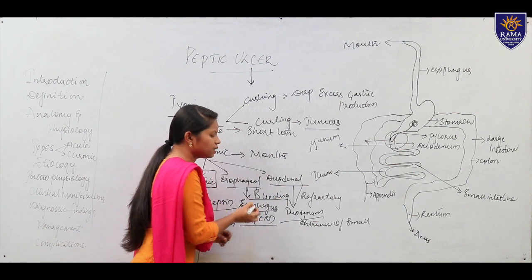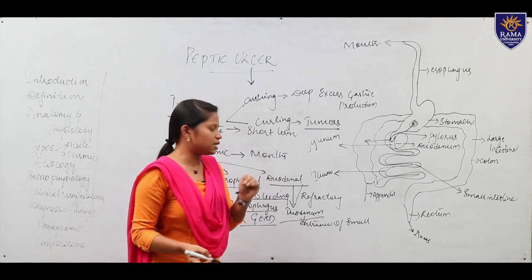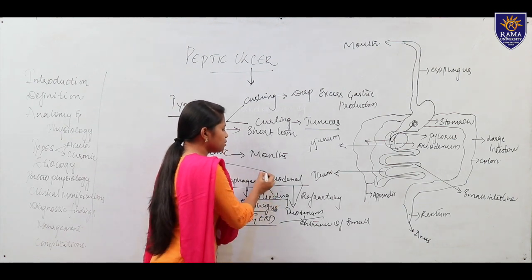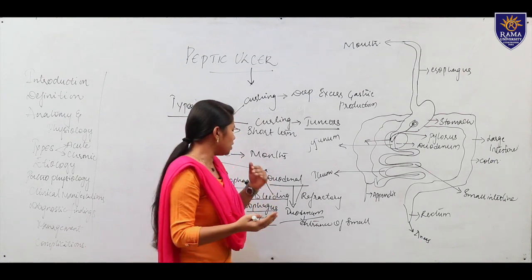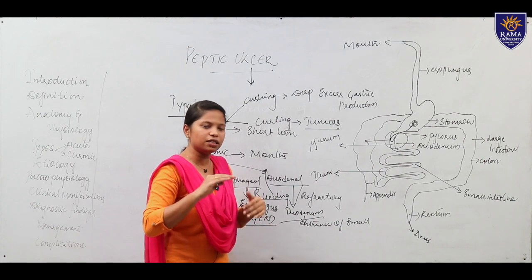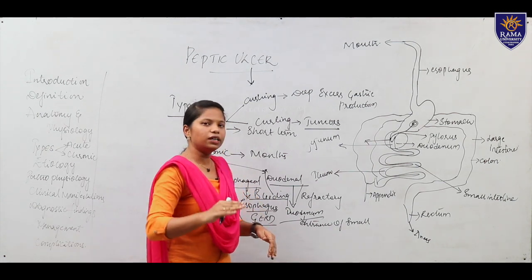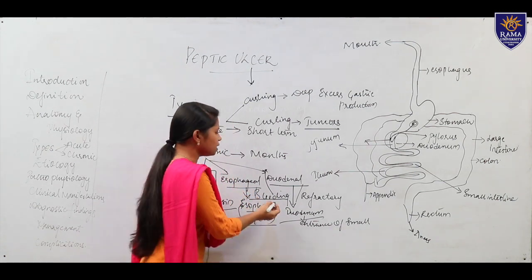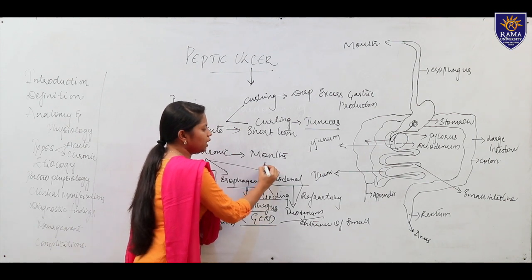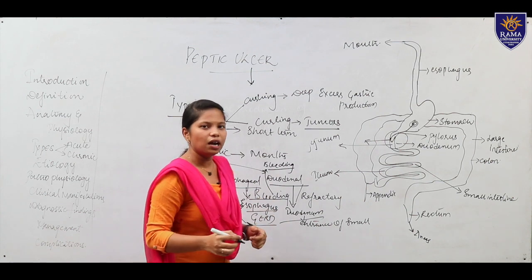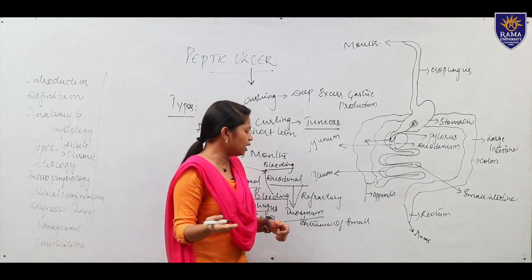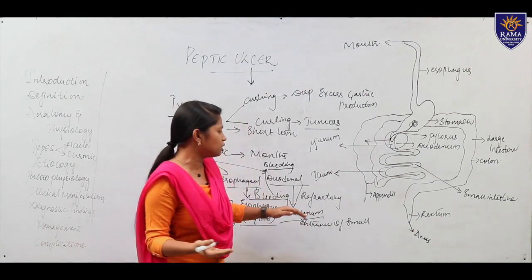Then is bleeding ulcer. So the fourth one is bleeding ulcer. As the name tells us, if the ulcer is leading to bleeding, if the ulcer is causing a bleeding, we call it a bleeding ulcer. So bleeding ulcer is a complicated case where the patient will have severe melena and hematemesis when the bleeding occurs.